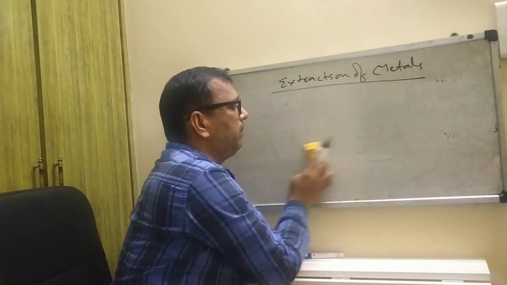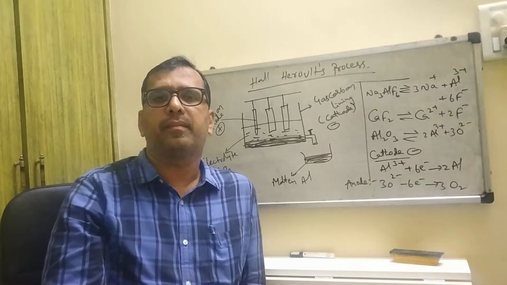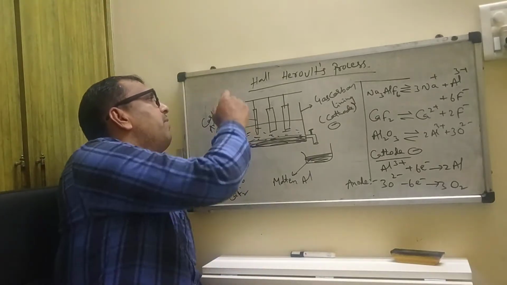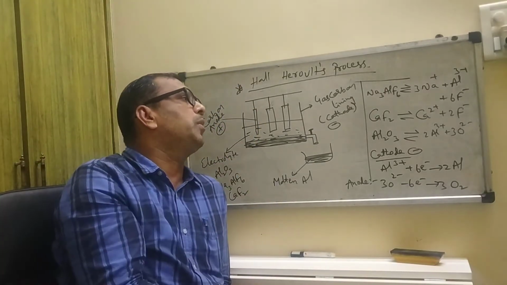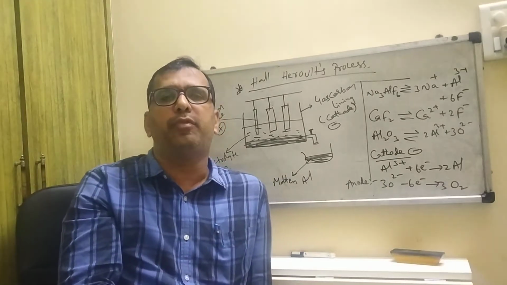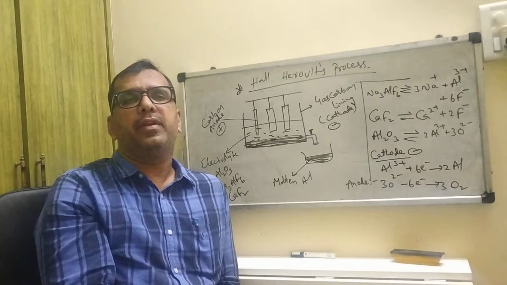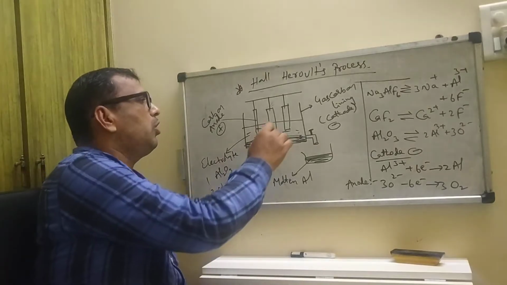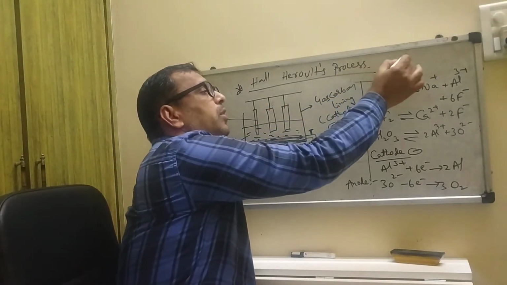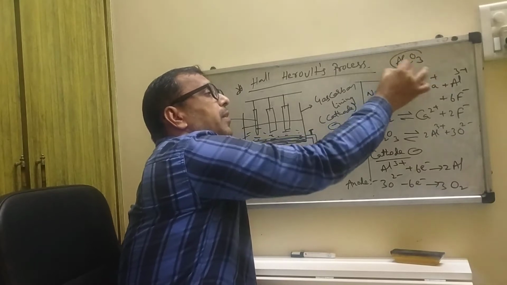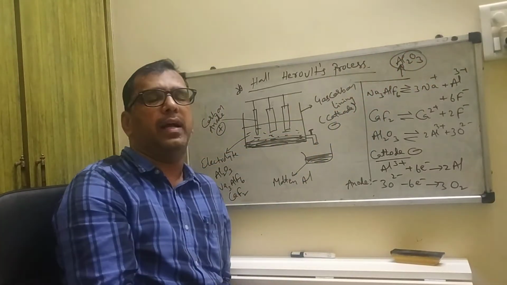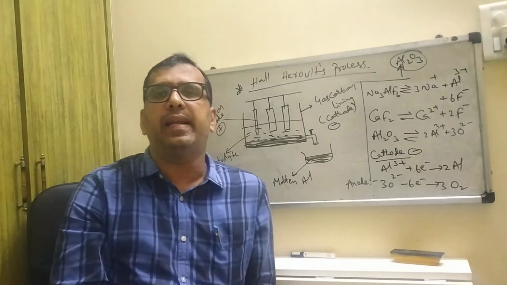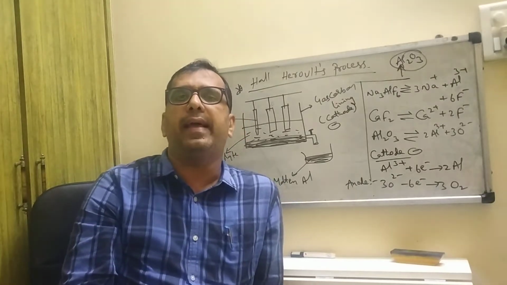First I will draw one diagram. In the extraction of metals, one of the important processes is the Hall-Héroult process. In the extraction from fused alumina, what is our aim? You have to collect aluminium from alumina. Already from bauxite you collected alumina. From this alumina you have to collect aluminium by using various processes. This is a very important process, electrolytic reduction, that is the Hall-Héroult process.